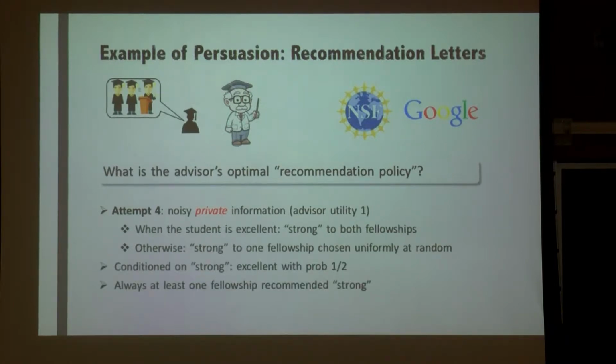It's easy to see that in this case, conditional on a strong letter, the student would still be excellent with probability half. But the trick here is that the advisor tried to anti-correlate the case of sending the strong letter, so that there is always at least 1 fellowship being recommended the strong letter. So in this case, the advisor gets utility 1.